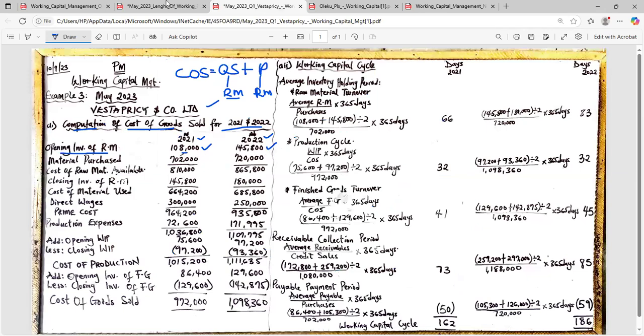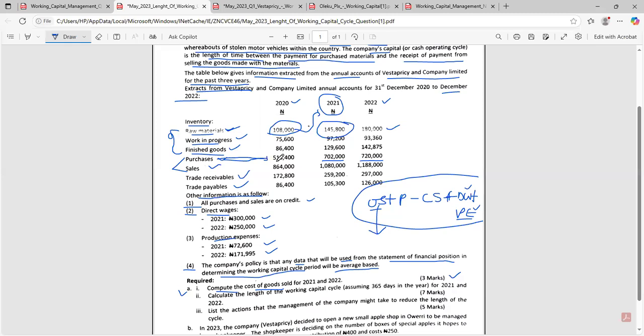Somebody is asking, these purchases that you have here, is it not closing purchases? There is nothing like opening purchases and closing purchases. Purchases and sales are trading account items, they are profit and loss account items. So when we have 702 for purchases, that does not mean it is closing purchases. It is the actual purchase for that year. When we have 720 for purchases, that is the actual purchases for 2022.